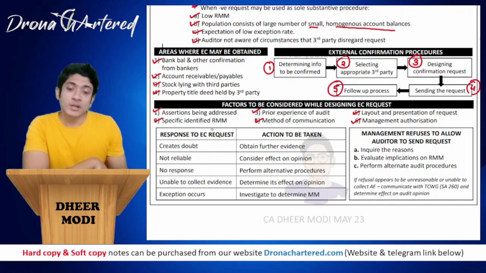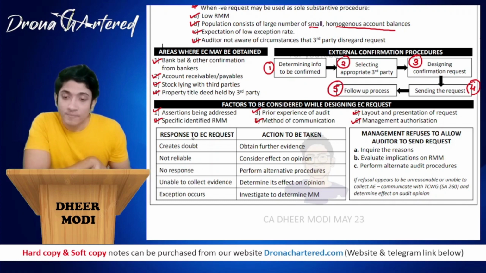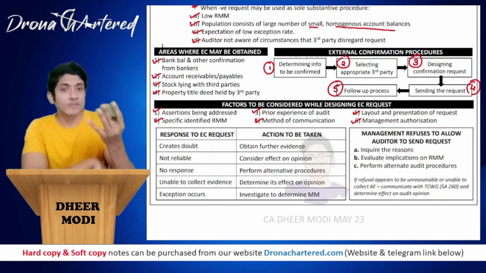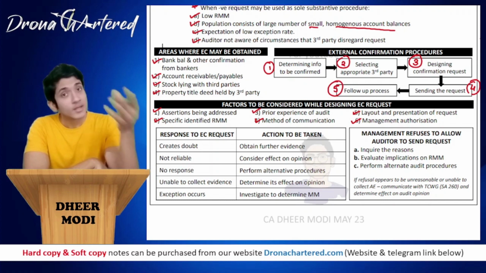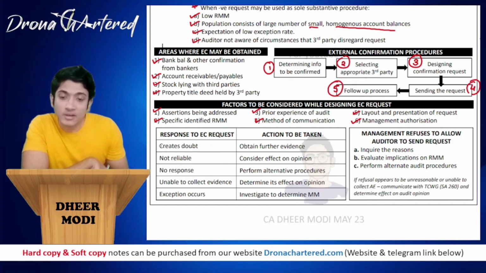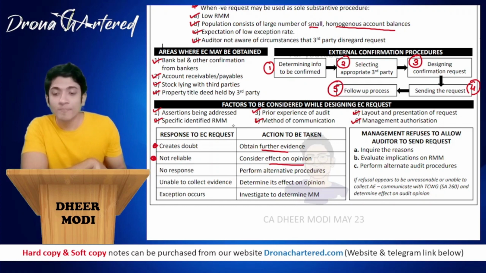Now there are certain conditions that specify what action is to be taken on a response that you receive to the EC request. Once you send the EC request to a third party, they respond. Now what action will you take? If the response they have given creates a doubt in your mind, you will obtain further audit evidence. If you feel that the response is not reliable, you will consider whether it has any effect on your opinion.